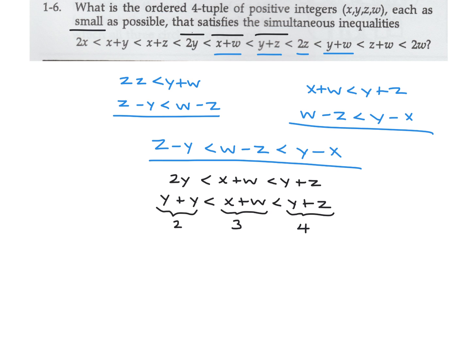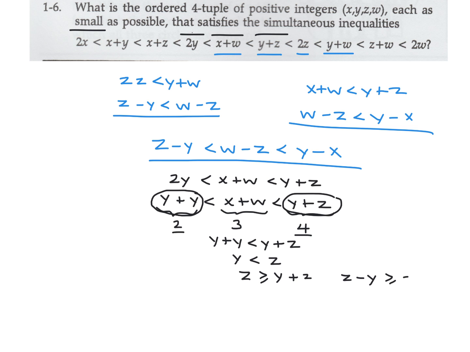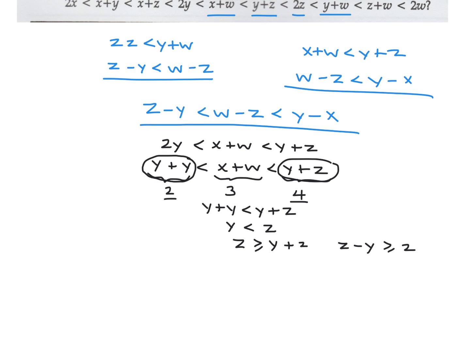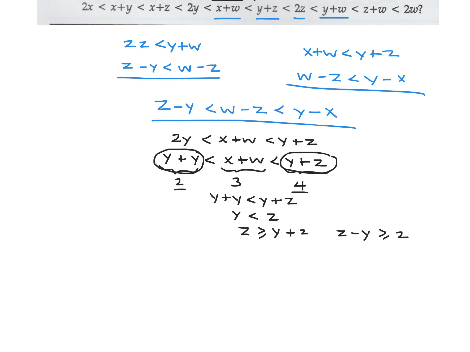Okay, so if we're comparing y plus y is less than y plus z, then we get rid of the y's: y is less than z. But the difference has to be at least 2. So z has to be greater than or equal to y plus 2. Or the other way of writing it is z minus y has to be greater than or equal to 2. Yeah, I think that's the right way of saying it.